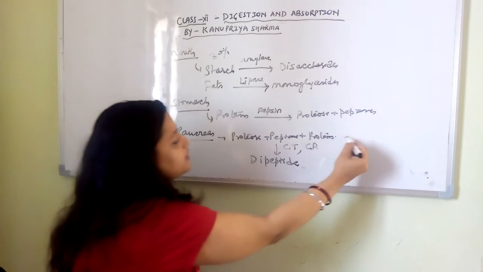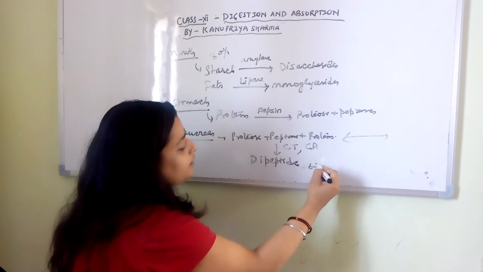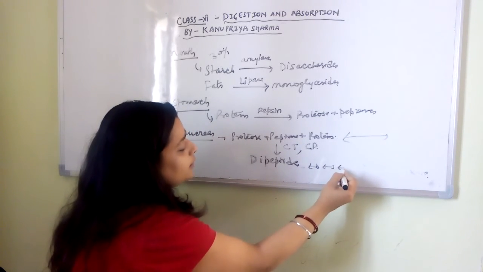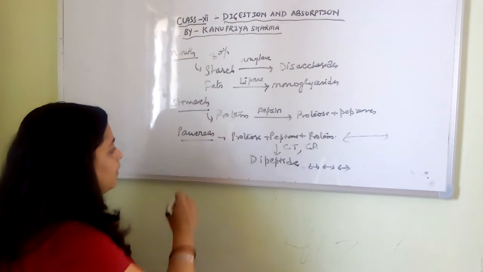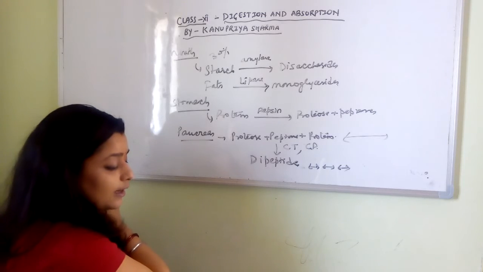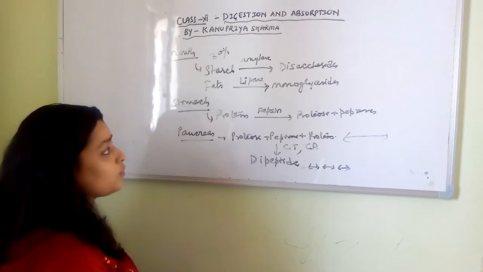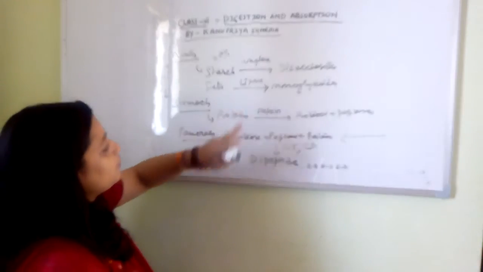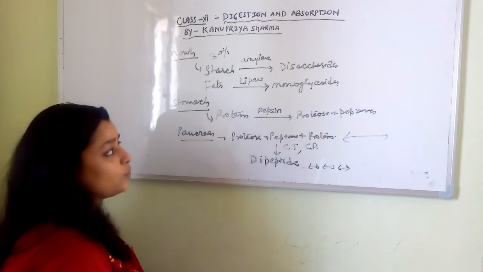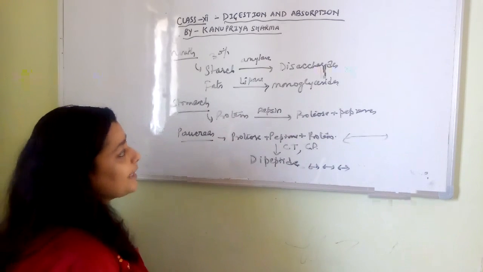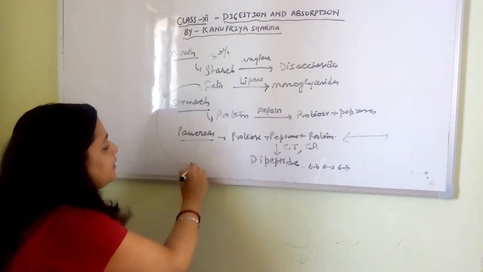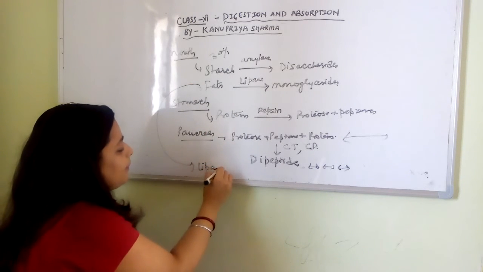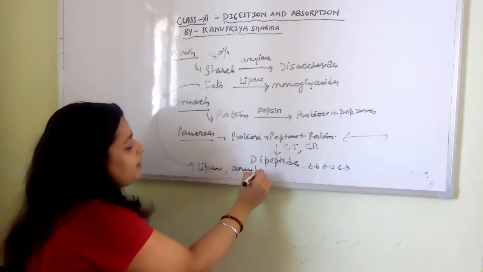So just assume this is this big form, and now they have broken them down into this form. The pancreas is also secreting lipase and amylase. Amylase will convert polysaccharides into disaccharides, and lipase will act on fats.